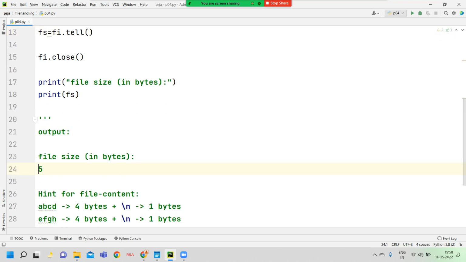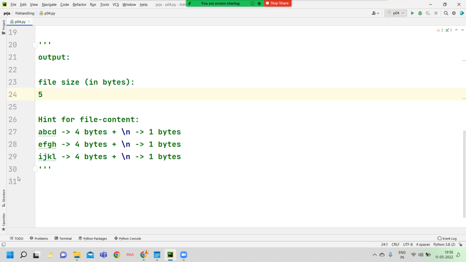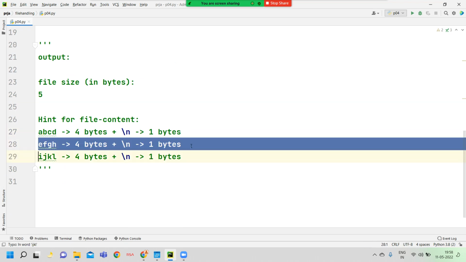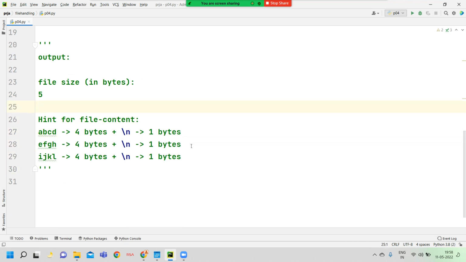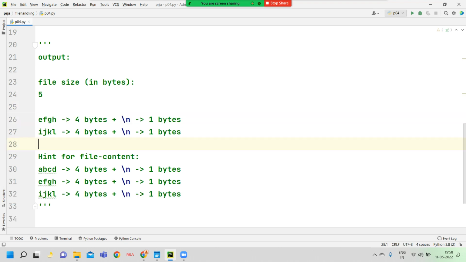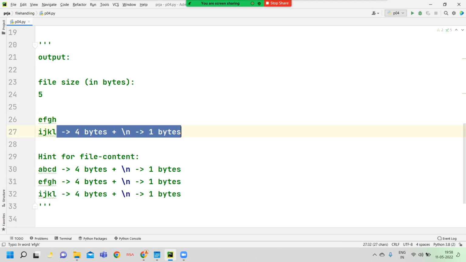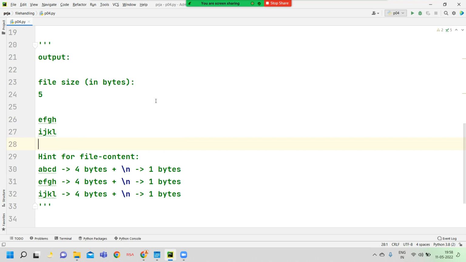I will not execute this program yet. I want to check it first: we guess the output and see whether the program's output and our guess are equal or not. Now what is the output of this? The next output is file data. If you want to display file data, then it displays this data only.